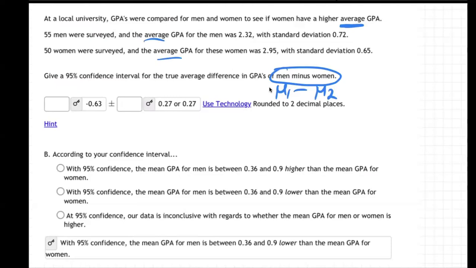So this is mu1 and mu2. And mu, that's a Greek M, even though it looks like a U, it's a Greek M called mu for mean. It stands for mean or average. So we use it whenever we're talking averages, and we're talking about the difference, the minus, the difference between men and women's average scores. So average GPAs. All right. So they want us to do a 95% confidence interval. So where are we going to go?